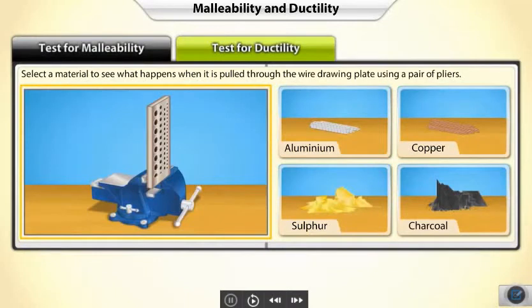Select a material to see what happens when it is pulled through the wire drawing plate using a pair of pliers.